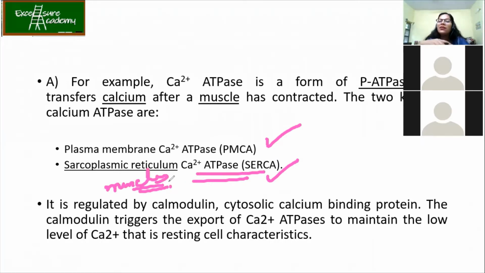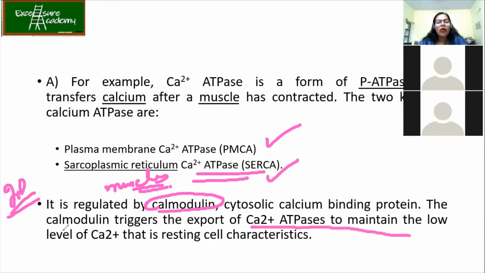Now, whenever the intracellular calcium concentration is high, how is it regulated? It is done with the help of the protein called calmodulin. So it is regulated by calmodulin. It is important. It is a cytosolic calcium binding protein. Calmodulin triggers the export of calcium 2+ by ATPases to maintain the low level of calcium, that is the resting cell